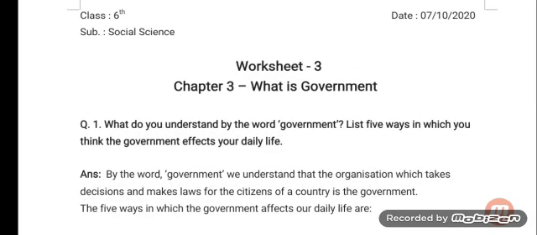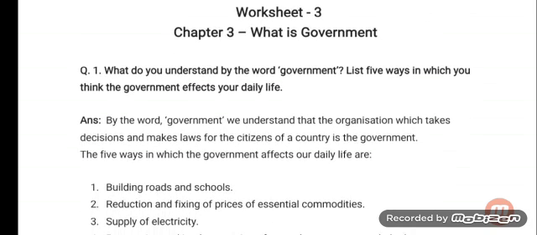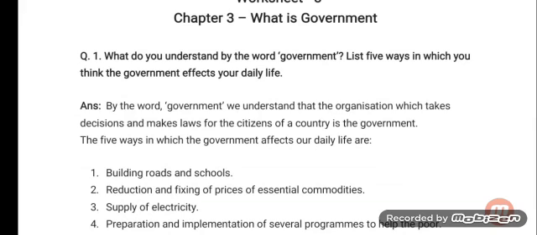Hello kids, today we are going to see worksheet number 3 from chapter number 3, what is government, from civic subject. So let us see. Question number 1. What do you understand by the word government? List 5 ways in which you think the government affects your daily life.